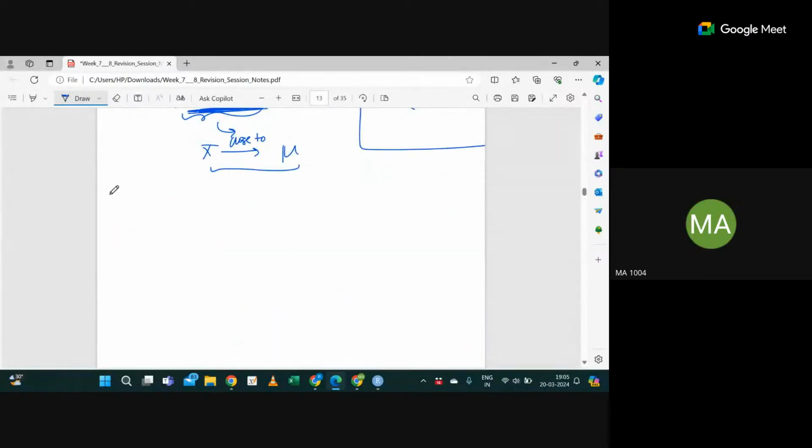Now I'm going to write an example question for the same thing. Suppose x1, x2 up to x50 are IID, all from Bernoulli 3 by 5. Find the lower bound on the probability that the sample mean lies in the interval 0.5 and 0.7.